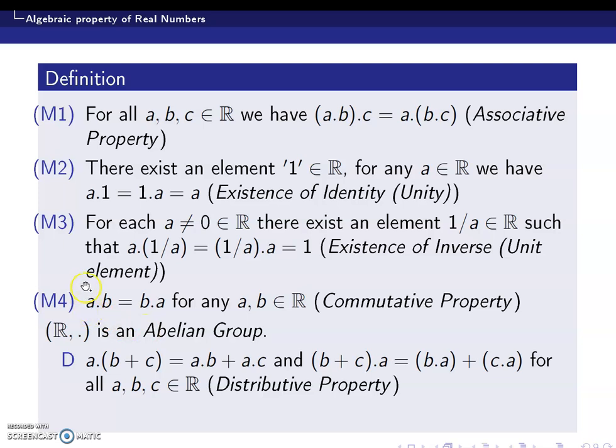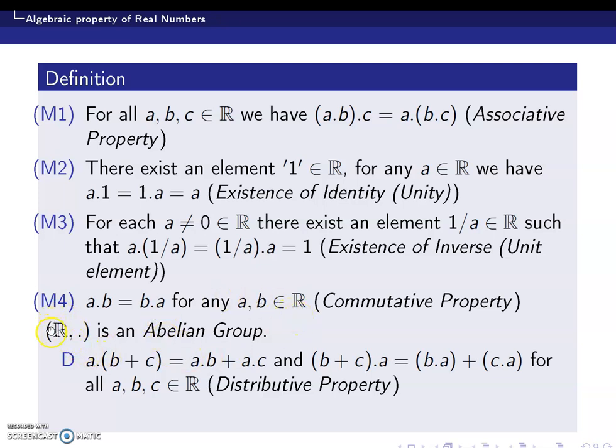So as in the previous case, the set of all real numbers along with dot operation satisfies associative property, existence of identity, existence of inverse, and commutative property. So if we take the set of all non-zero elements along with usual multiplication, it also forms an abelian group.